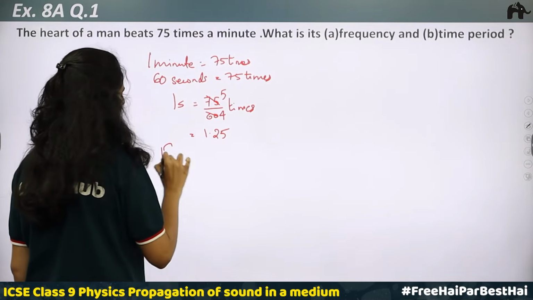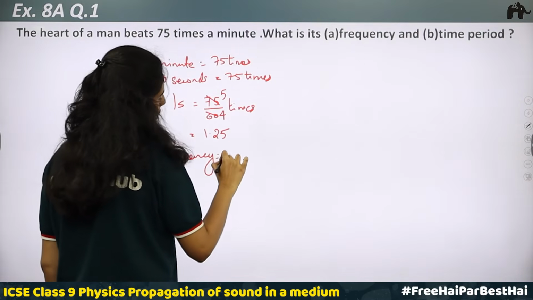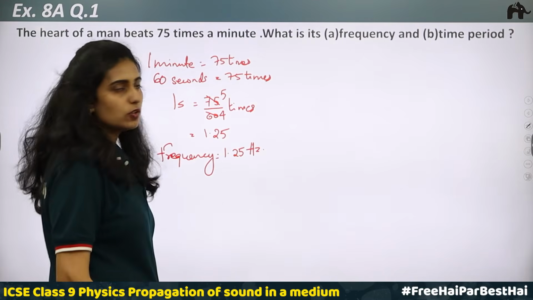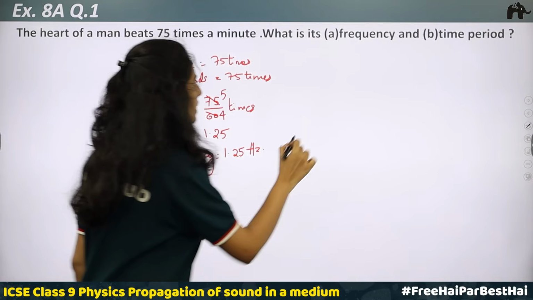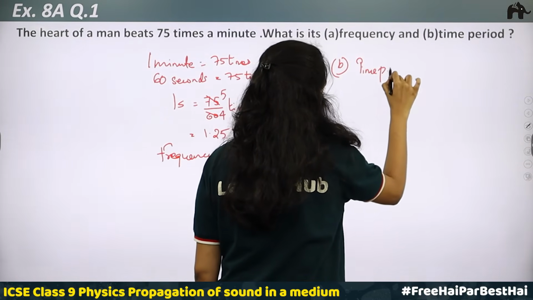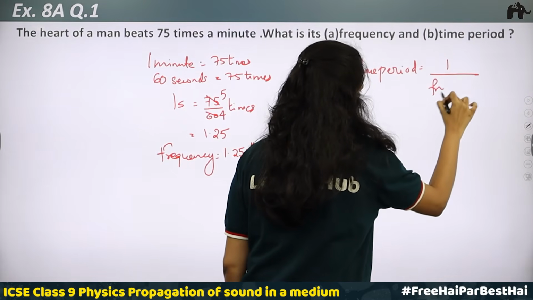Therefore we can say frequency is equal to 1.25 Hertz. Hertz is a unit of frequency. Now we have to find the time period. There is a relation between time period and frequency. Time period is equal to 1 by frequency.